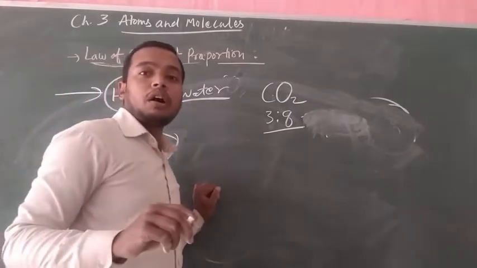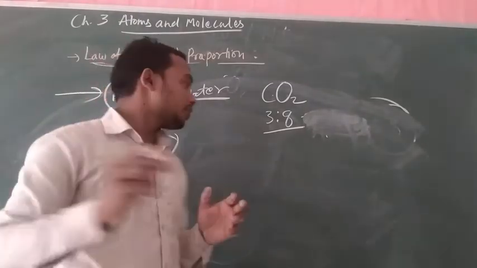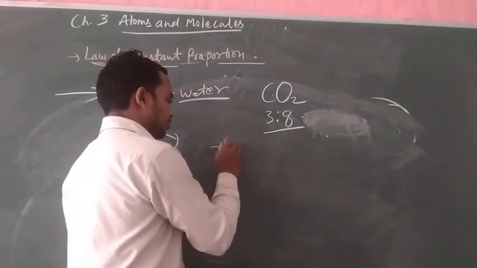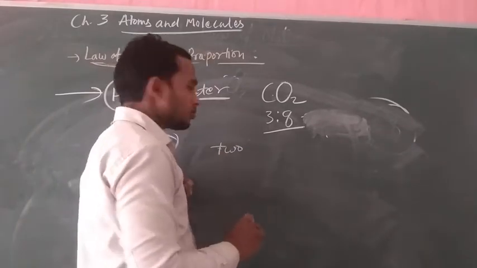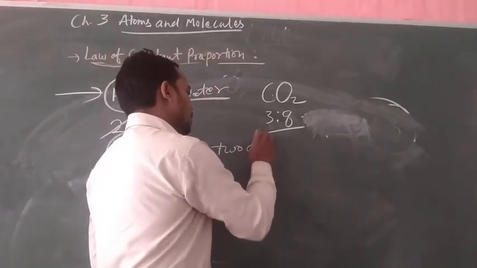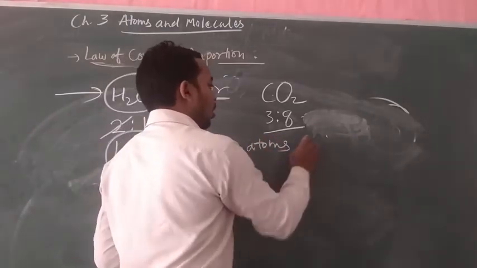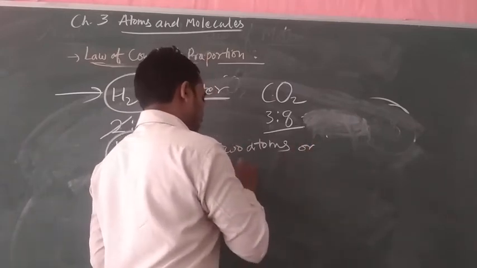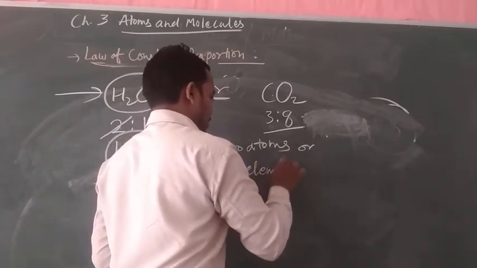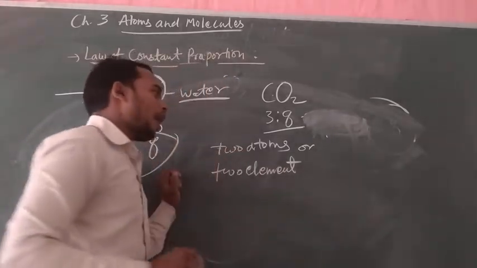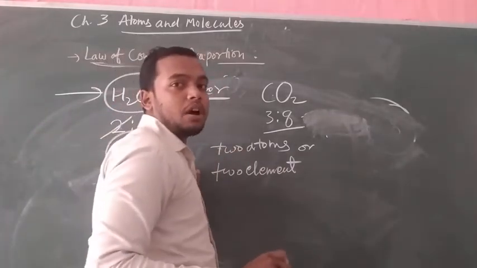How is any molecule formed? It is the combination of 2 atoms or 2 elements, or more.